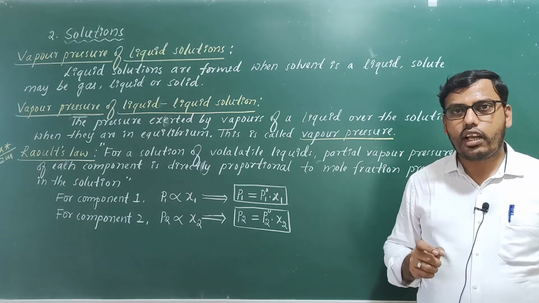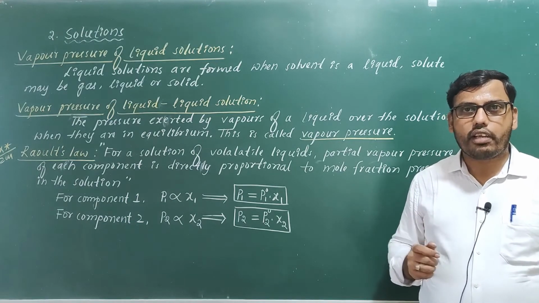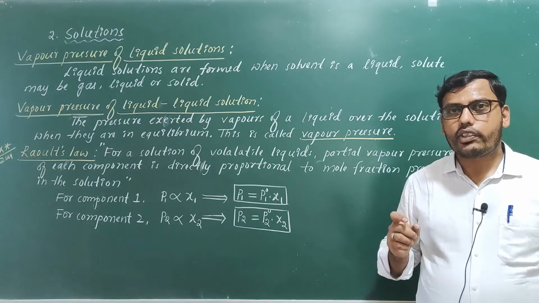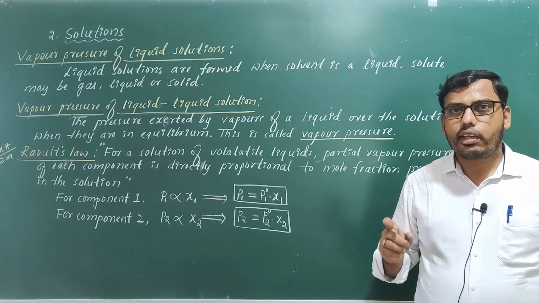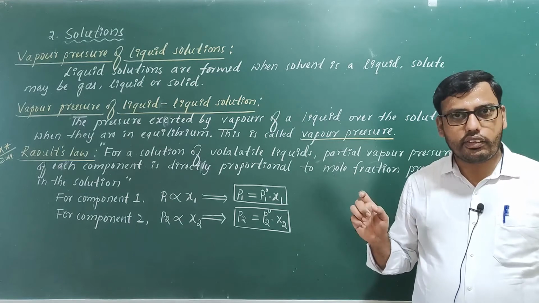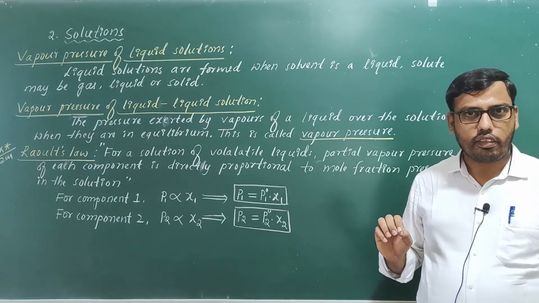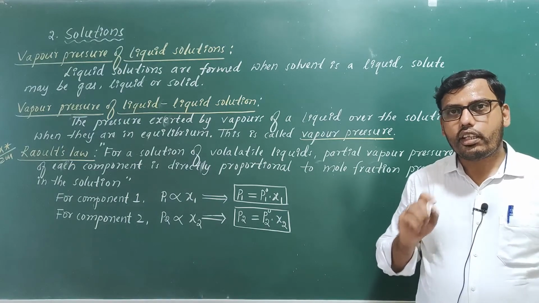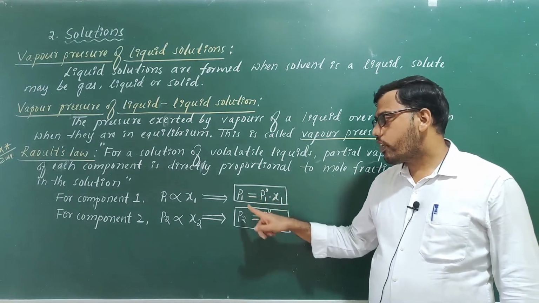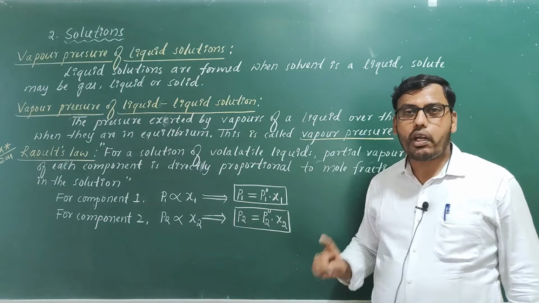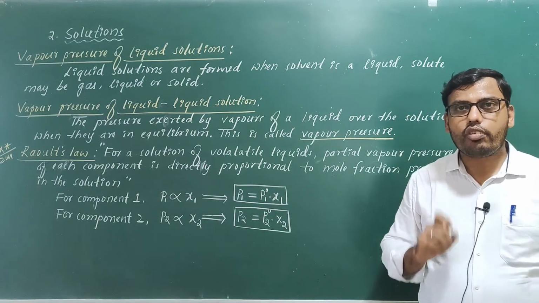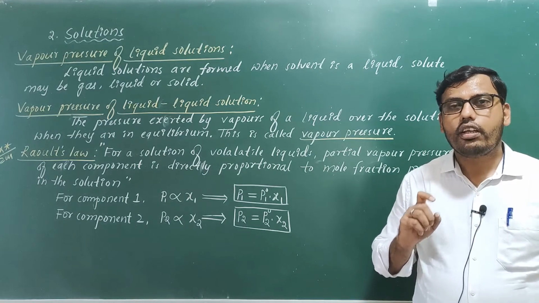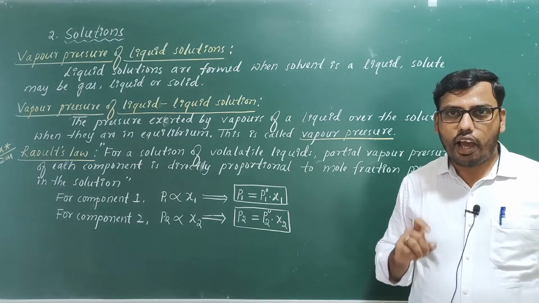According to Dalton's law, the total pressure of the mixture is equal to the sum of individual partial pressures. So here we have to take partial vapor pressures. P total will be equal to P1 plus P2. We add up the pressure exerted by these two components to get the total pressure of the solution according to Dalton's law.